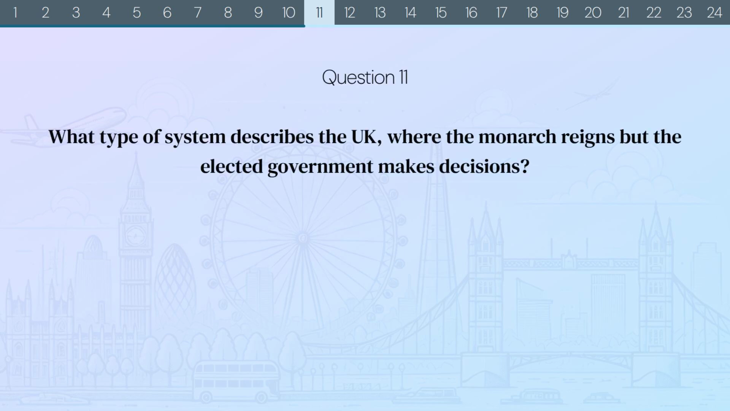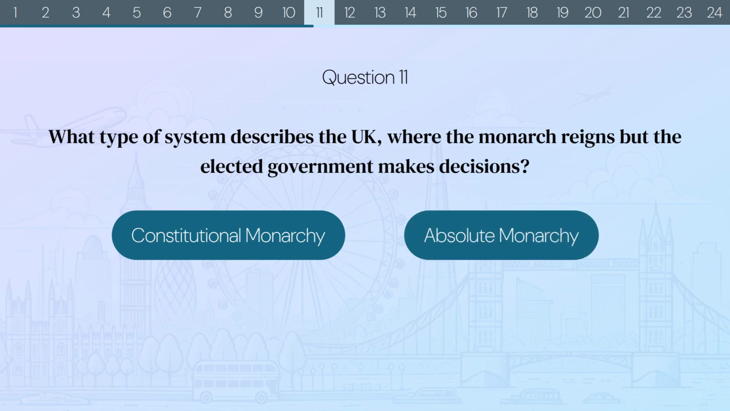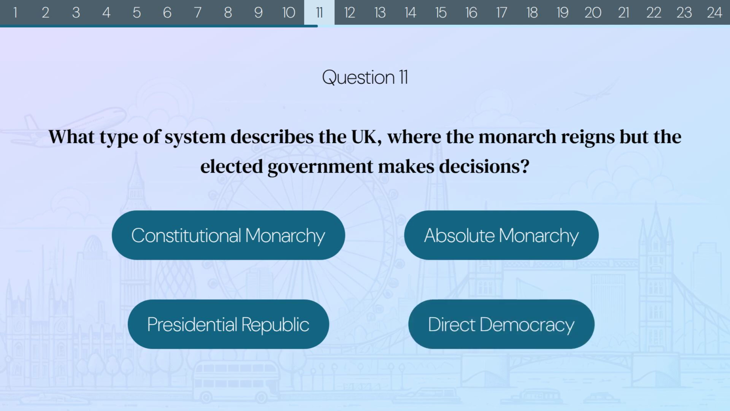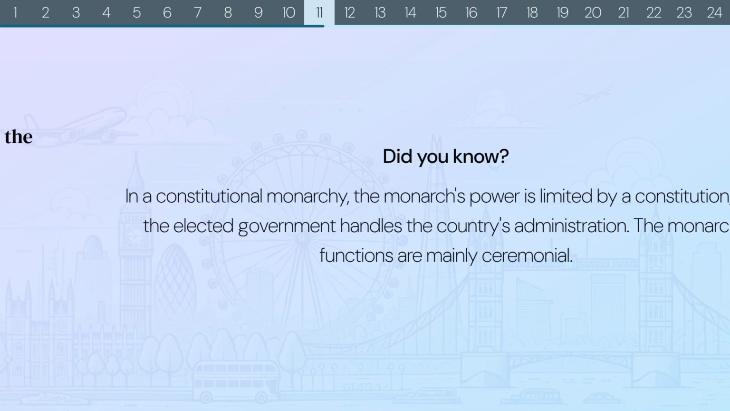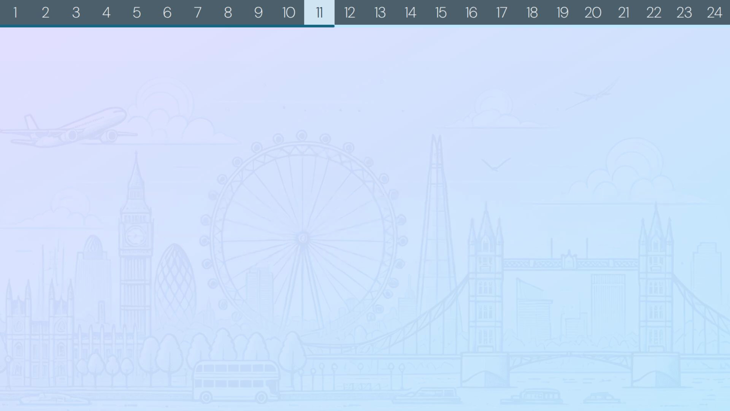Question 11. What type of system describes the UK where the monarch reigns but the elected government makes decisions? Constitutional monarchy, absolute monarchy, presidential republic, or direct democracy? The correct answer is constitutional monarchy. Did you know? In a constitutional monarchy, the monarch's power is limited by a constitution, and the elected government handles the country's administration. The monarch's functions are mainly ceremonial.